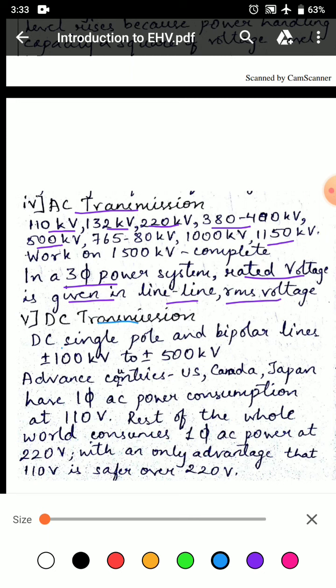For DC transmission, DC single pole and bipolar lines of plus minus 100 kV to plus minus 500 kV are used. Advanced countries like US, Canada, Japan have single phase AC power consumption at 110 volt. Rest of the whole world consumes single phase AC power at 220 volt, with the only advantage that 110 volt is safer over 220 volt.